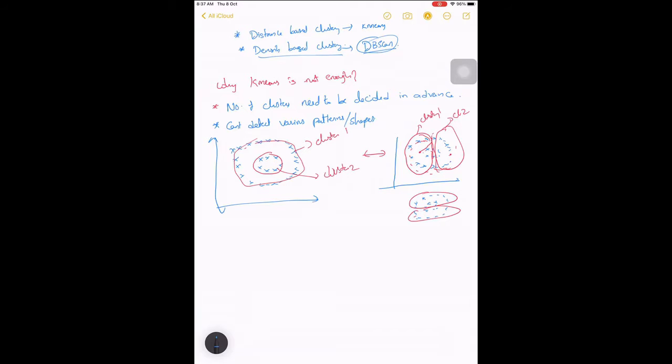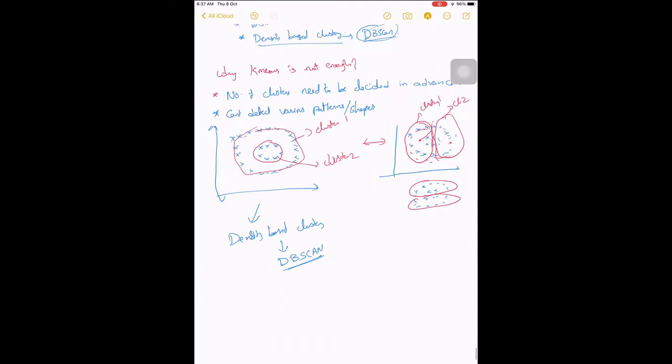So for this scenario, to identify various patterns or shapes, where you want such kind of detection, there is an option: you go for a density-based clustering approach. One major such algorithm is DBScan. So we'll look into DBScan now.